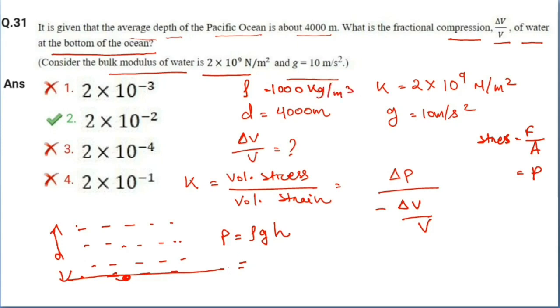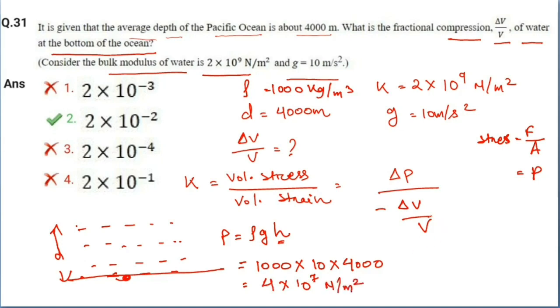So 1000 into g value, which is given as 10, and h value, that is depth or height, is 4000. So our pressure P is equal to 1000 into 10 into 4000, that is equal to 4 into 10 to the power 7 Newton per meter square.